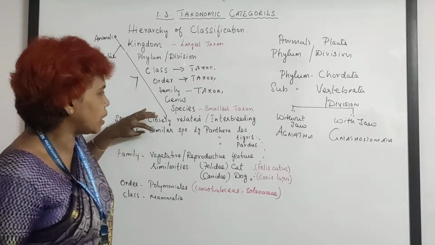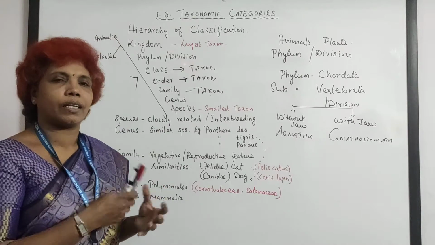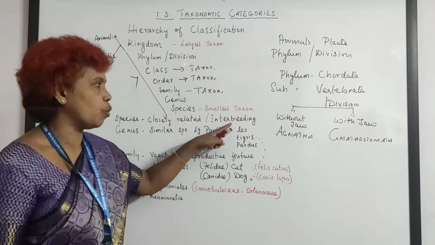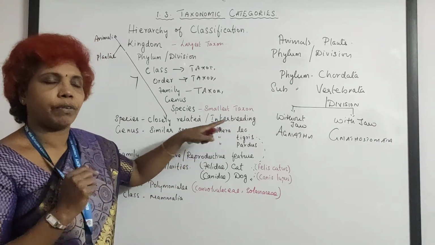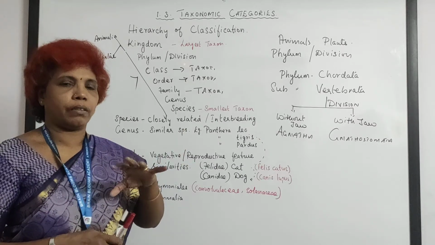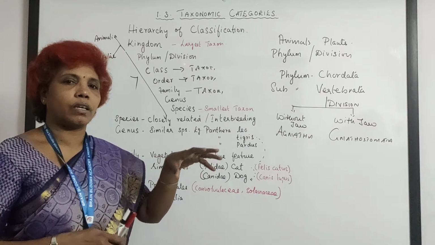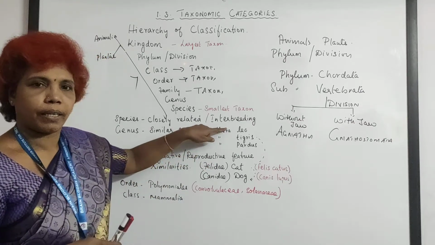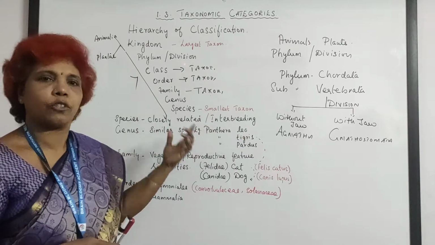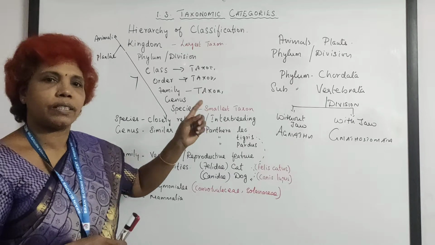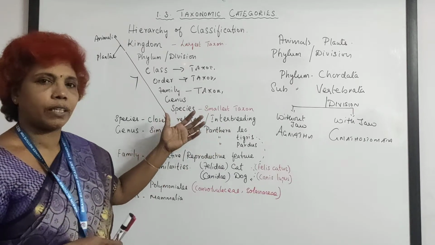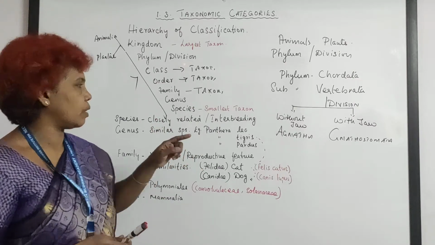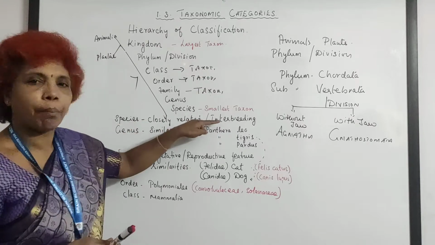Species means closely related, closely similar morphologically and anatomically, and closely related individuals should have the capacity to interbreed. They have to interbreed. For example, a man can mate with a woman. He cannot mate with a cow or a dog, it's not possible. The chromosome matching will not be there. So that is interbreeding. Cat with cat, dog with dog, horse with horse. It has to go only with the same species. It cannot mate with another. We can make hybrids artificially, but naturally they mate within the species.